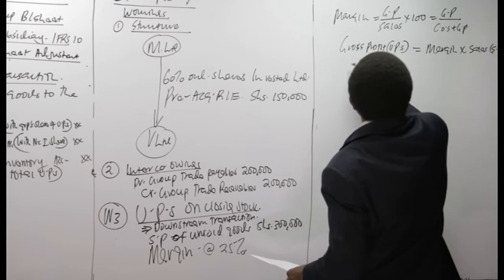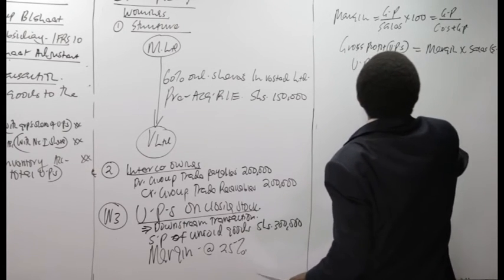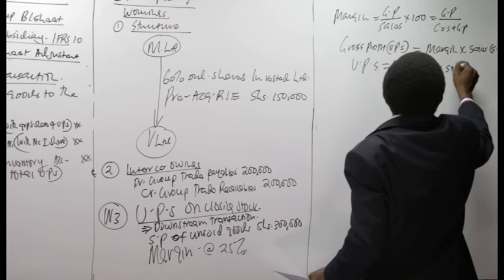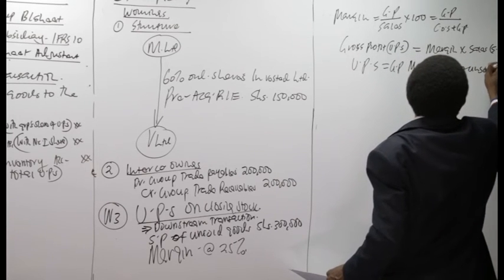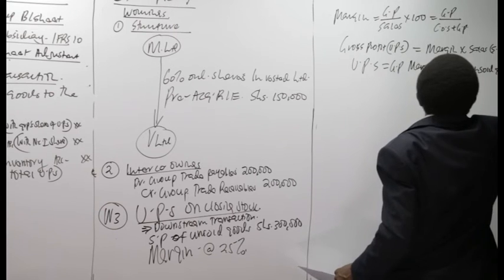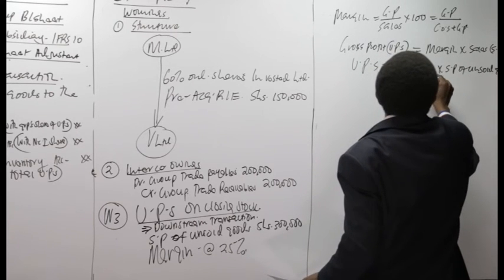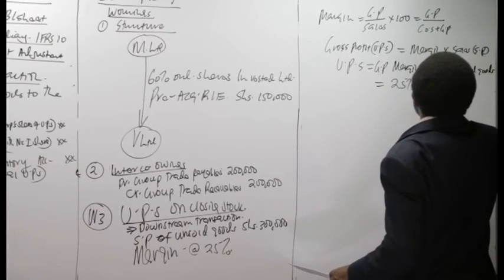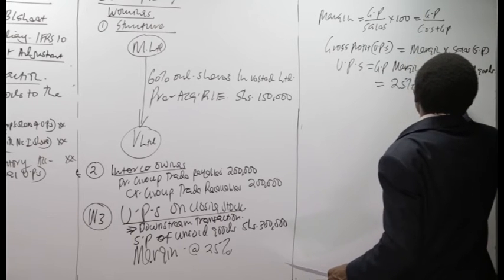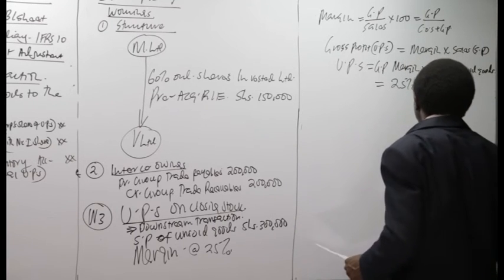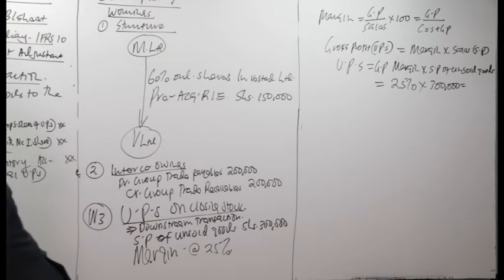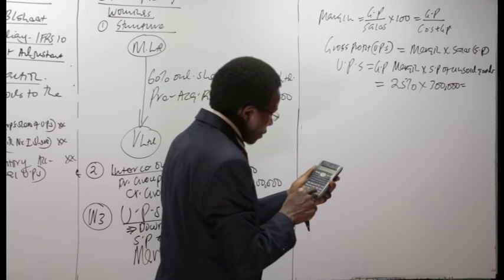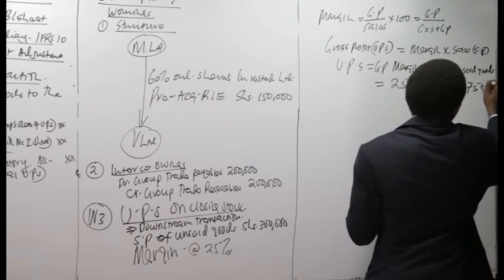In this case, we are getting the unrealized profit: we take the gross profit margin and multiply by the selling price of unsold goods. We have 25% of the 300,000 that has not been sold. So what do we get there? I take the calculator and realize that 25% by 300,000 gives me 75,000.